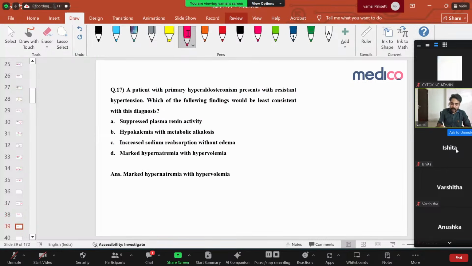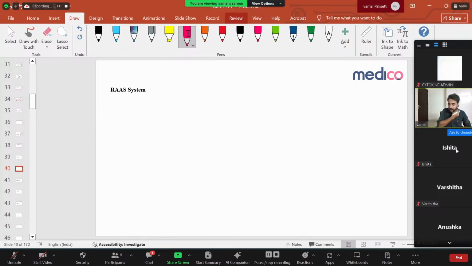A patient with primary hyperaldosteronism presents with resistant hypertension. Which of the following findings will be least consistent with this diagnosis? So what is it saying about primary hyperaldosteronism? What will happen in primary hyperaldosteronism? What are the functions of aldosterone? So let us see the RAS system.